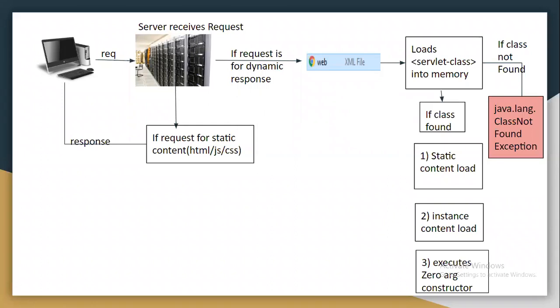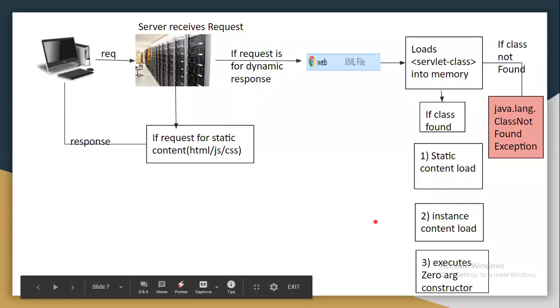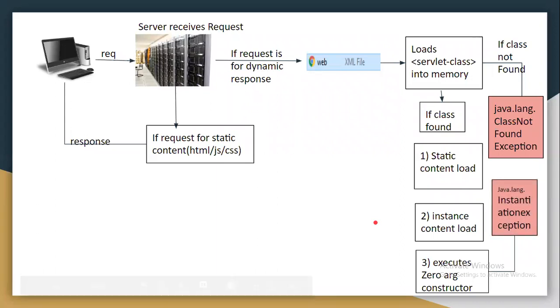Anyway, you don't need to worry about it if you are not interested. But if you are interested in writing one, make sure you write a zero argument constructor. If the zero argument constructor is not found, then you will get an exception saying java.lang.InstantiationException, right? If the servlet doesn't have a zero argument constructor, you will get an instantiation exception.